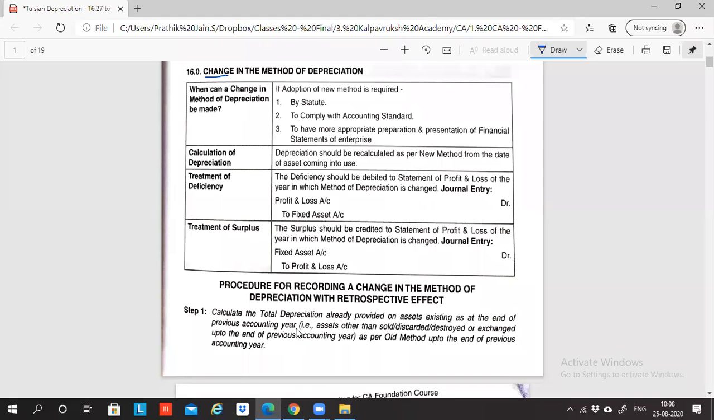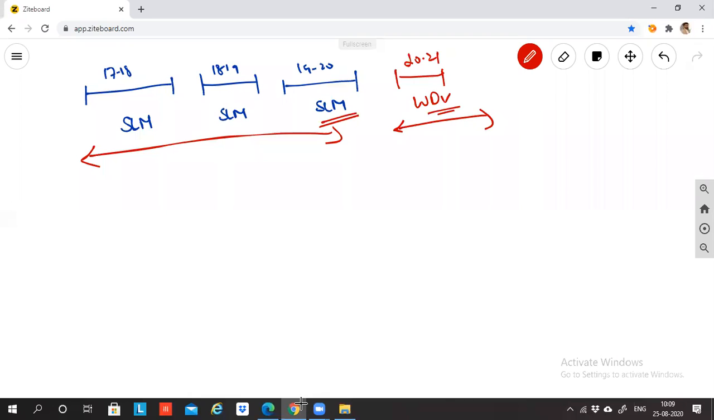Now the question that we need to ask ourselves is, when can change in method of depreciation be made? When is the requirement of the change in method of depreciation coming up? They say that if adoption of new method is required by statute, means by law. Law says that now you should no longer use SLM, now you should use WDV method. So far you were using SLM method, now there's a change in law, and law insists that you should not do SLM, you should do WDV. So can I say because of law we are forced to change from SLM method to WDV method? Yes or no?